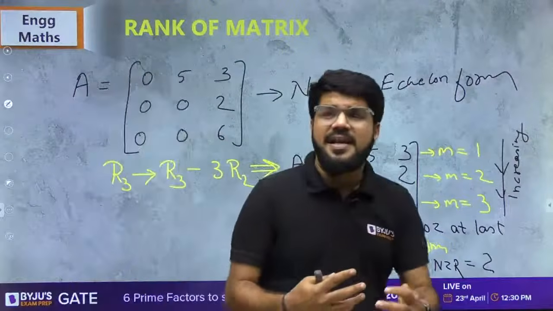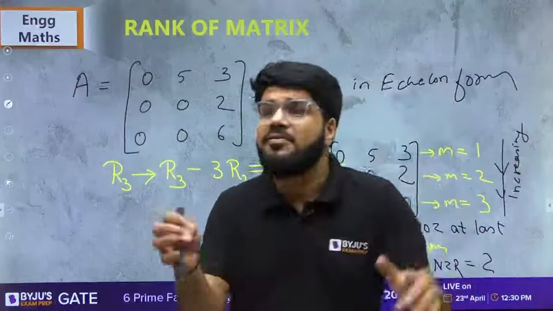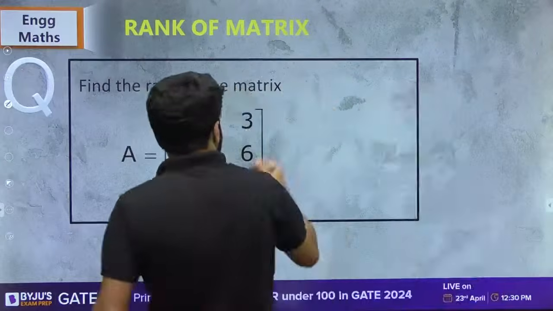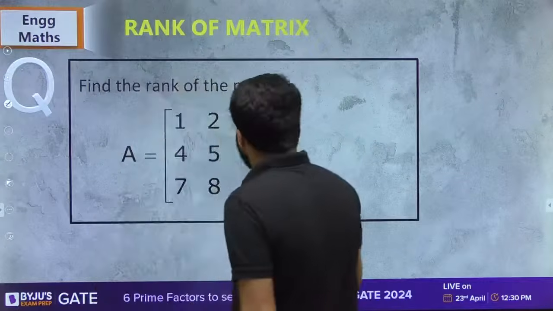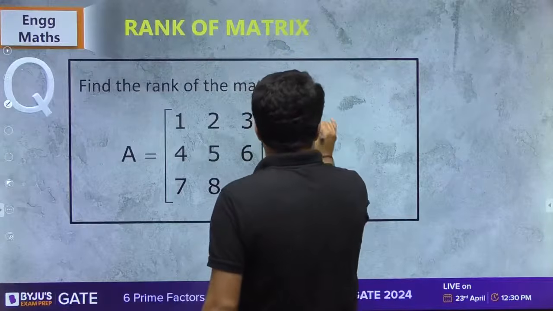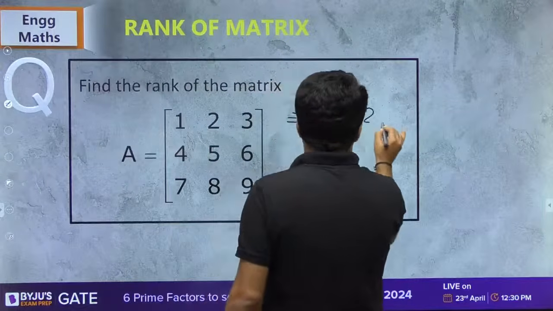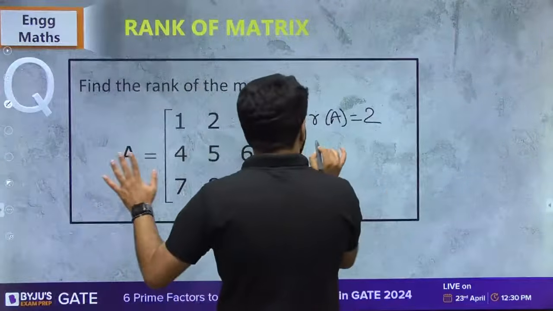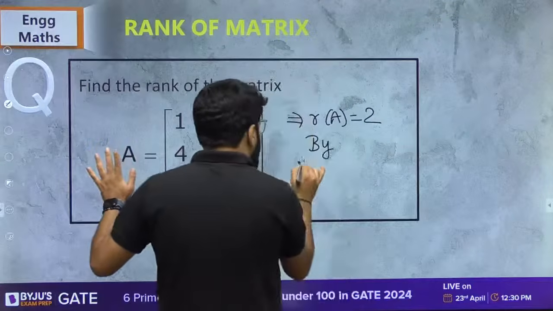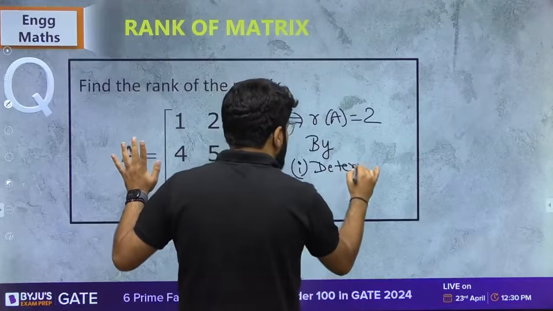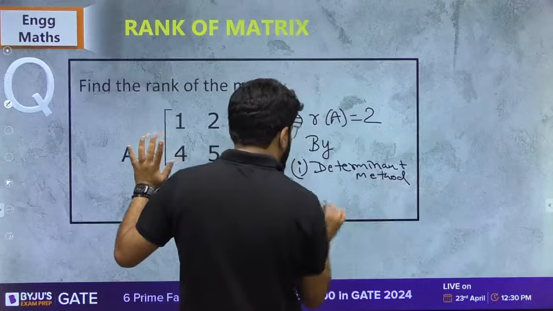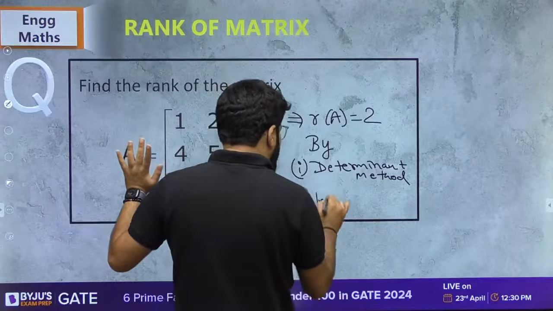So it may be the case that given matrix is not in echelon form, but you can convert this into the echelon form. Now, beginning question again. We know that rank of this matrix is equal to 2. कैसे निकाला है? Number 1 we have solved this by the determinant method. Number 2 we have solved this by the independent row method.